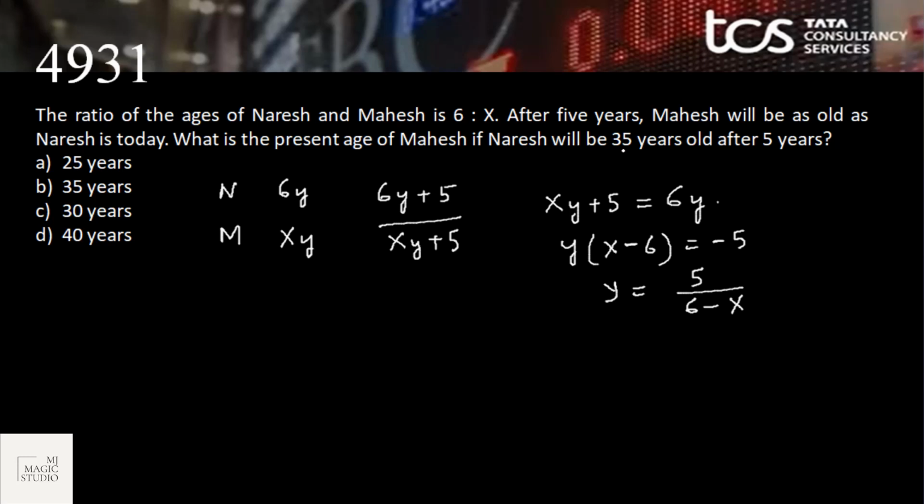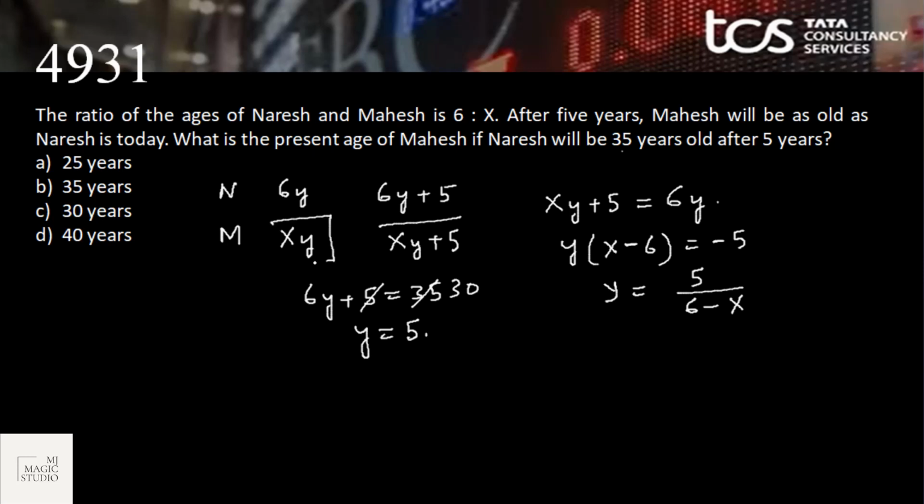What is the present age of Mahesh if Naresh will be 35 years old after 5 years? Wow. That means 6y plus 5 is equal to 35 given, 30. Value of y is 5.